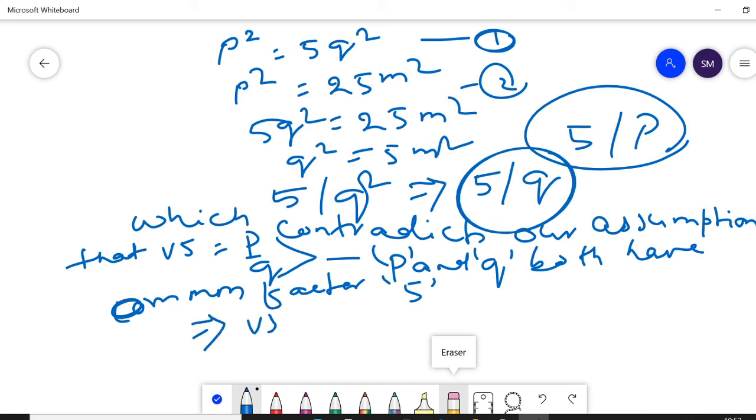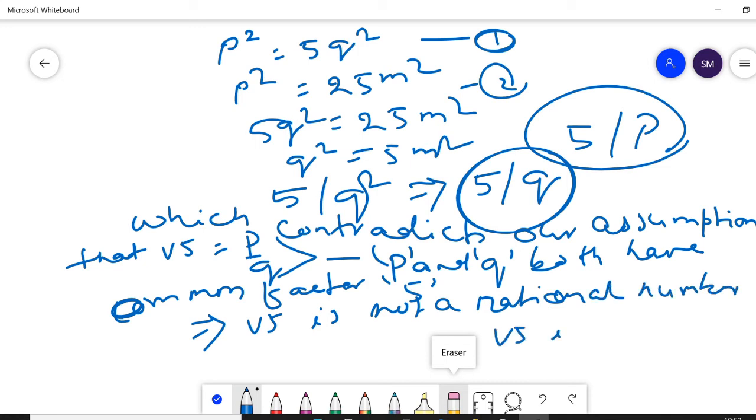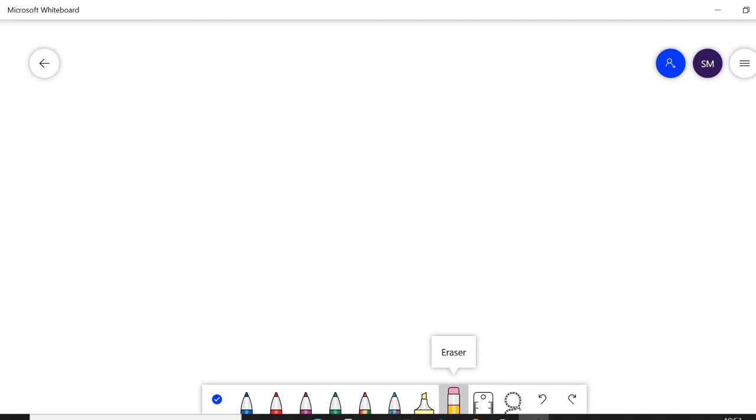This means root 5 is not a rational number. Root 5 is an irrational number. Okay? Understand? Then, prove that, and take another example. Here you take root 2, root 5, root 3. In this way you can prove root 3 is an irrational number. Root 7 is also an irrational number.